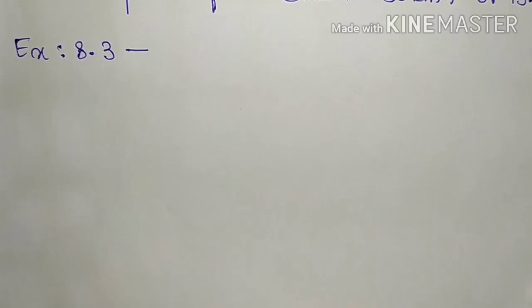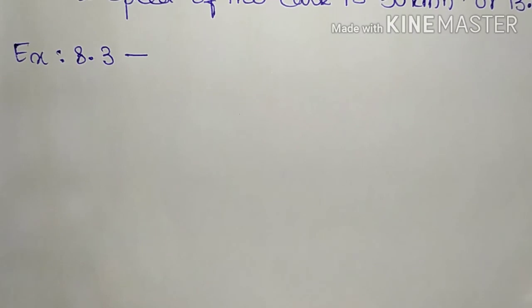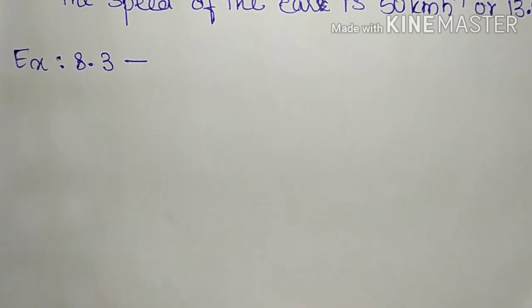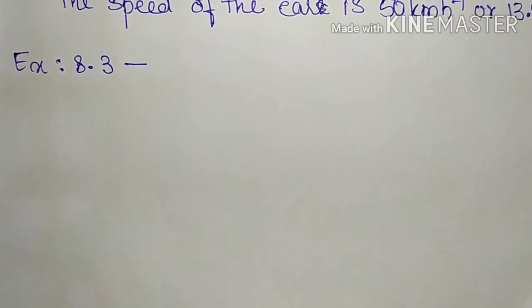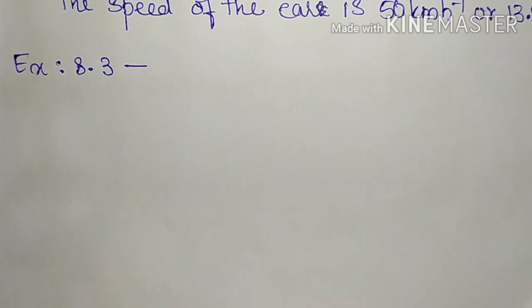In example 8.3, Usha swims in a 90-meter long pool. She covers 180 meters in 1 minute by swimming from one end of the pool to the other end in the same straight line. Find the average speed and the average velocity of Usha.